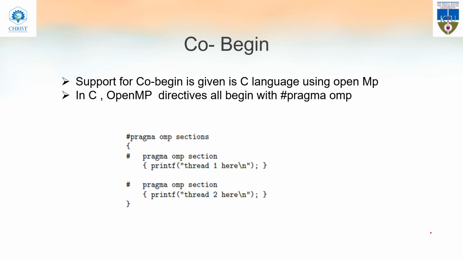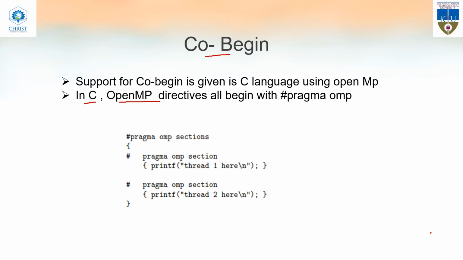So next is our OMP directives. OMP directives are external libraries that are used in C to impart concurrency or to create threads. Actually, we are creating threads for imparting concurrency. That's why we are creating threads. So OpenMP is an external directive. Since it is similar to cobegin, we are including this in the cobegin section. For OpenMP directives, it executes as cobegin.